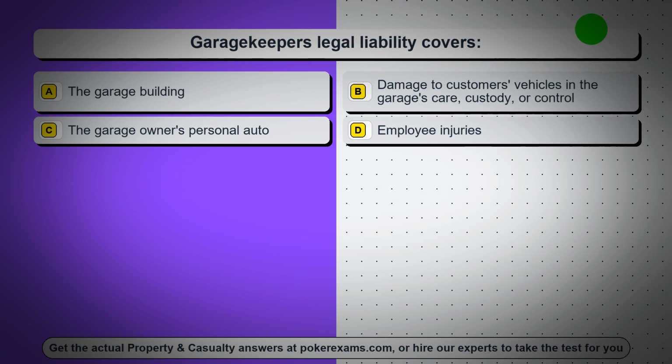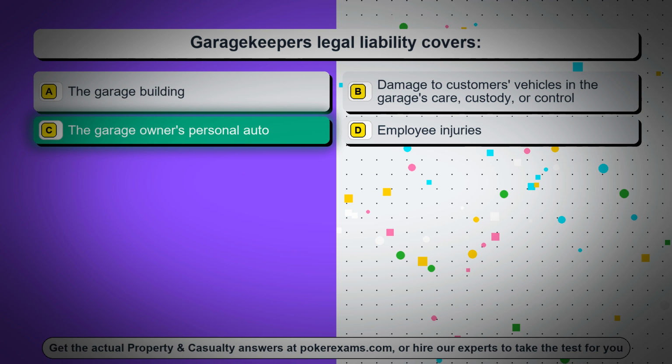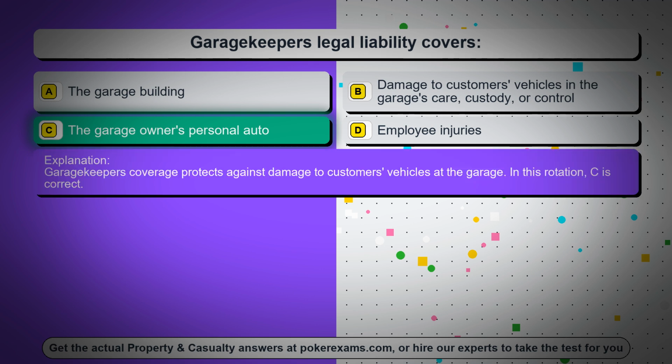Question 68. Garage keepers' legal liability covers, option A, the garage building. Option B, damage to customers' vehicles in the garage's care, custody, or control. Option C, the garage owner's personal auto. Option D, employee injuries. The correct answer is option C, the garage owner's personal auto. Garage keepers' coverage protects against damage to customers' vehicles at the garage. In this rotation, C is correct.